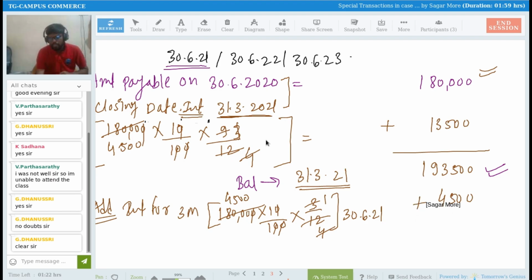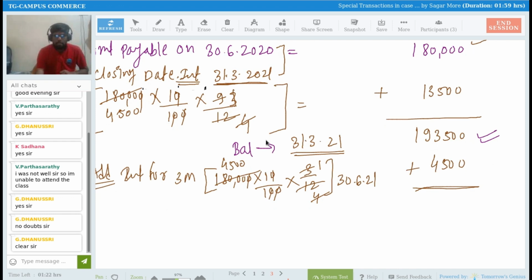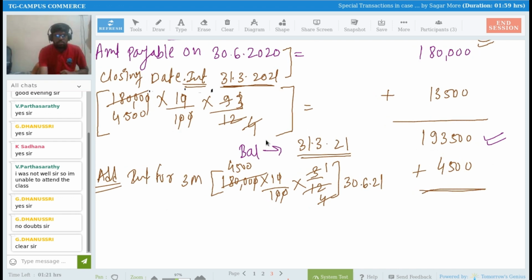So after adding these, I will be getting the amount payable on 30th of June 2021. How much is it? 1,93,500 plus 4,500. Tell me.